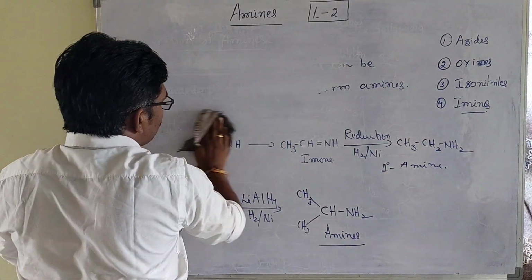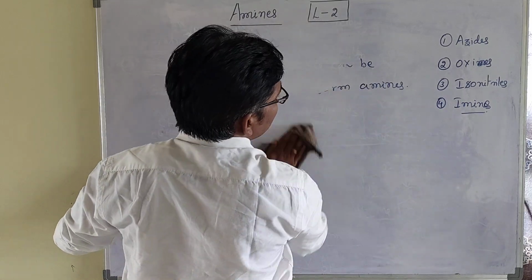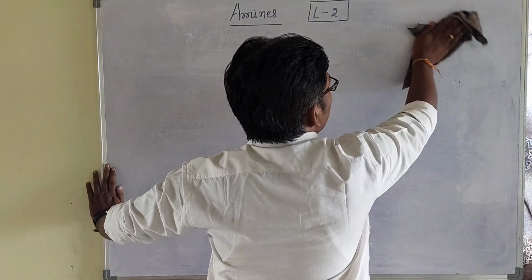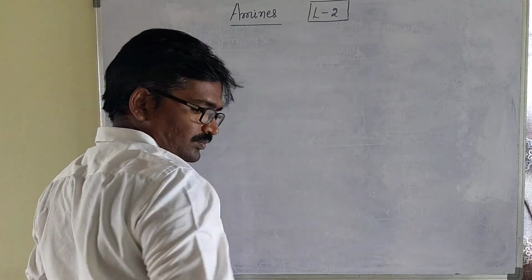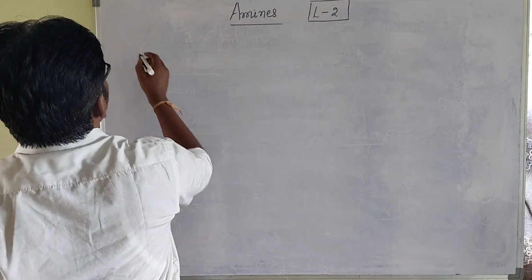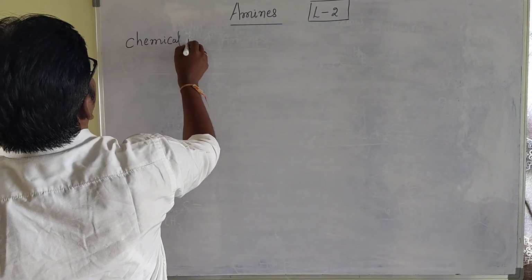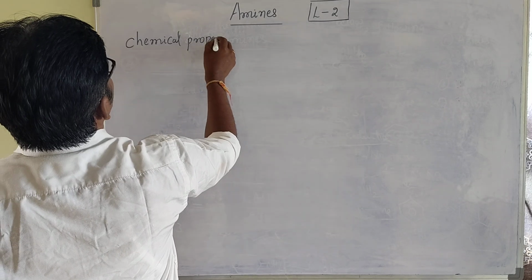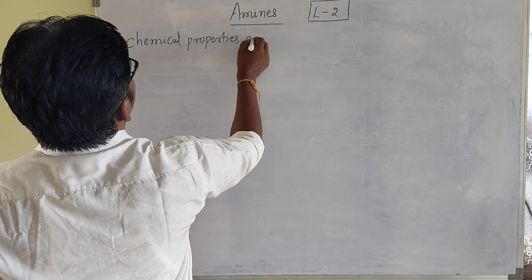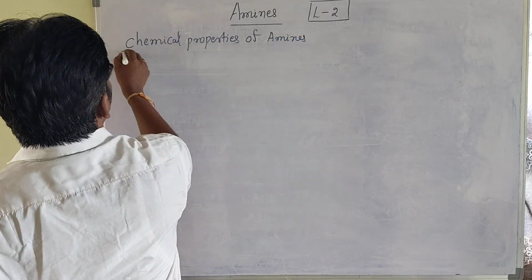That is generally what we are calling the chemical properties of amines.